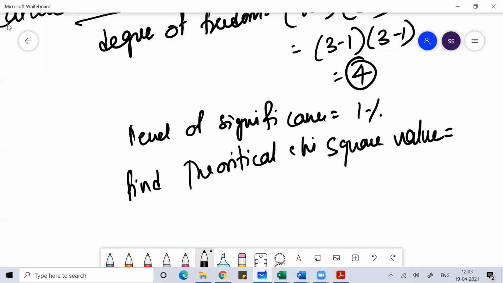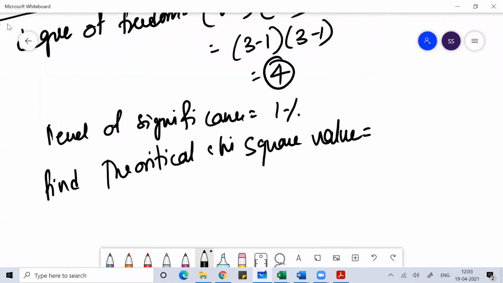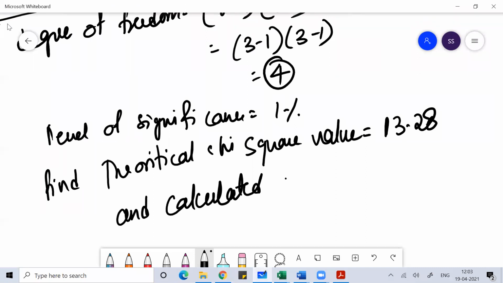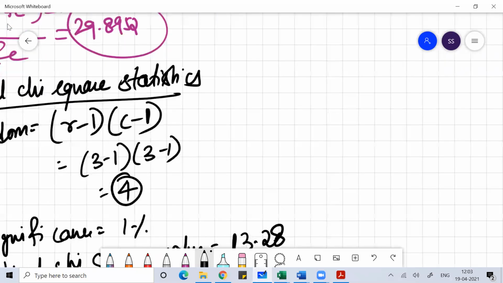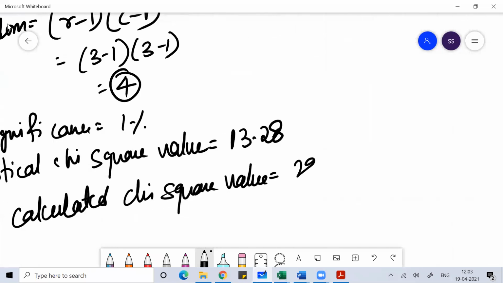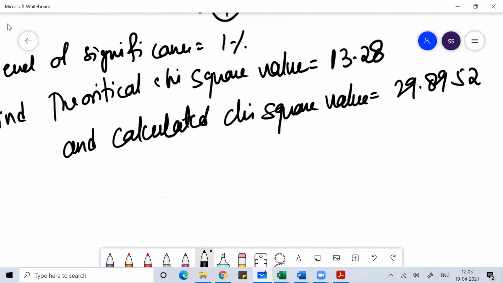So your theoretical chi-square statistic value is 13.28, and the calculated chi-square value is 29.8952.